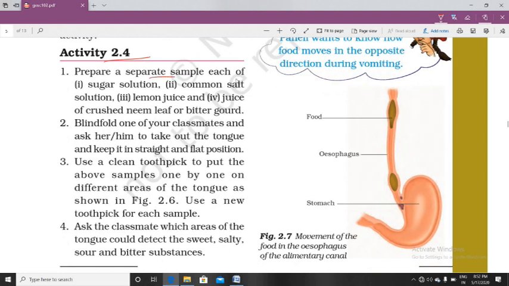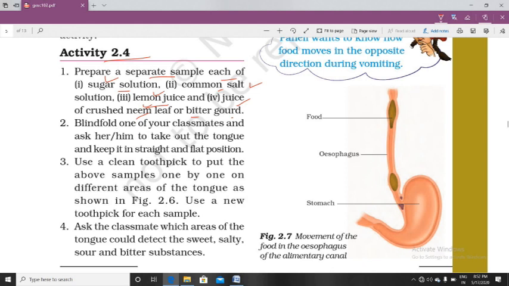Prepare a separate sample each of sugar solution, salt, lemon juice, and juice of crushed neem leaf or bitter gourd. This is for different tastes: one for sweet, next salty, another acidic, meaning sour taste, and juice of crushed neem for bitter taste.